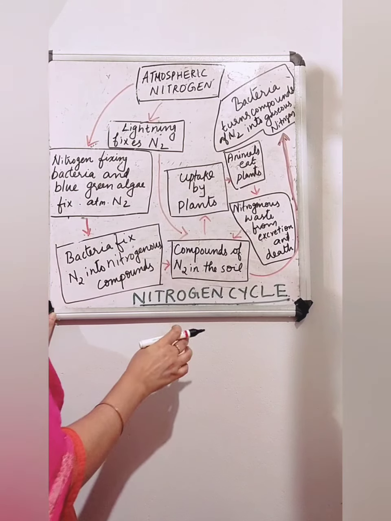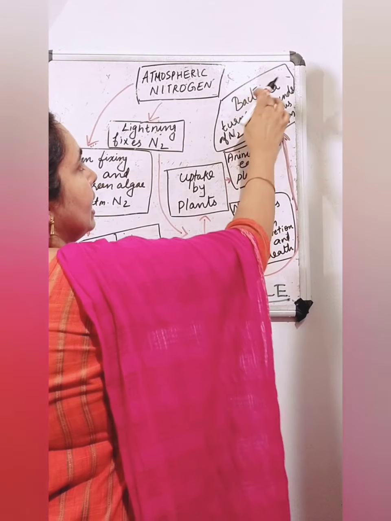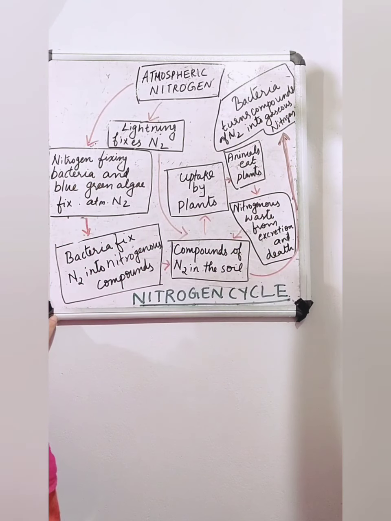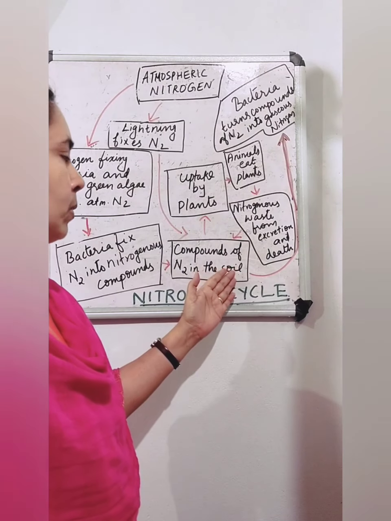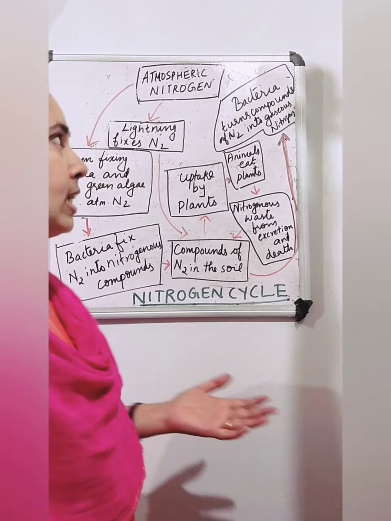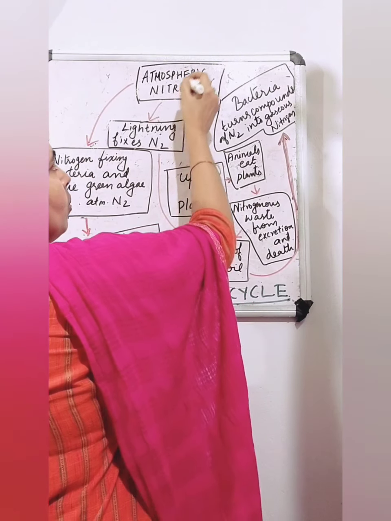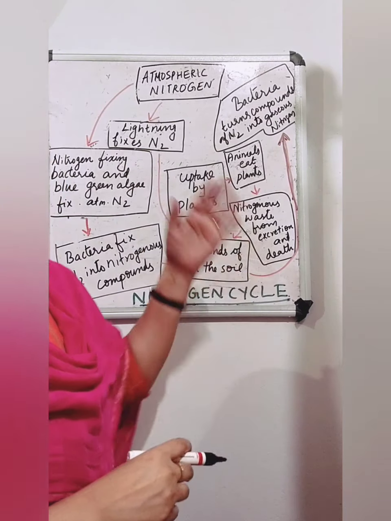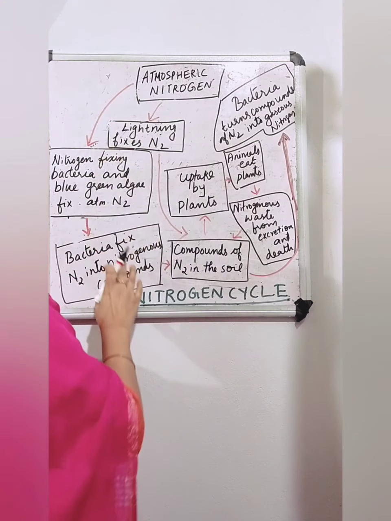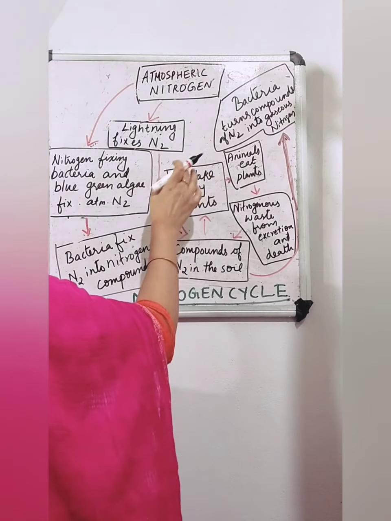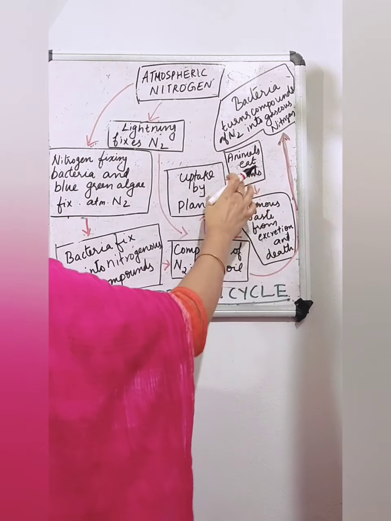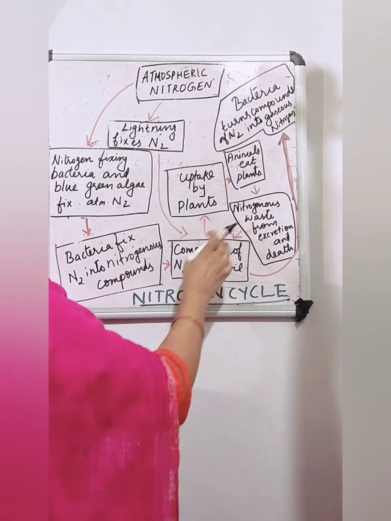Then what happens to that? In the soil, the denitrifying bacteria will turn compounds of nitrogen into gaseous nitrogen. So when it comes back into the soil, the denitrifying bacteria will convert it into gaseous nitrogen, and that gaseous nitrogen again goes back into the atmosphere. Again from the atmosphere, due to lightning and nitrogen fixers, it will come back into the soil. From the soil it will be taken into the body of plants. From plants it will go into animals, and when they die, and when they excrete also, it will come back into the soil.